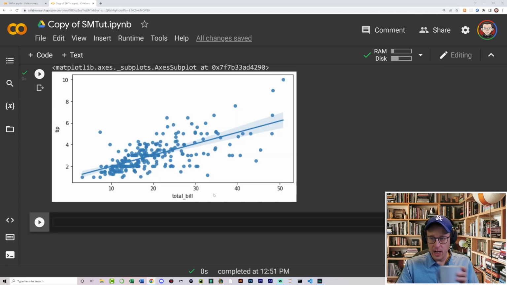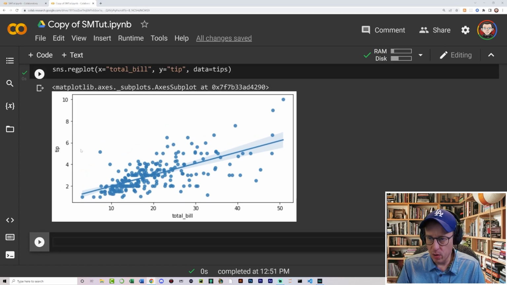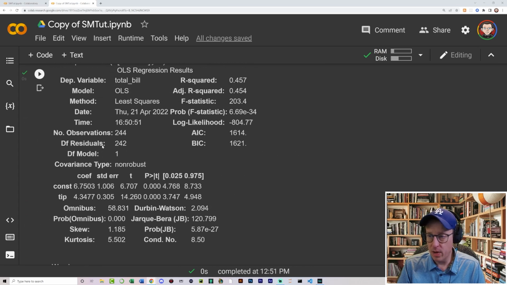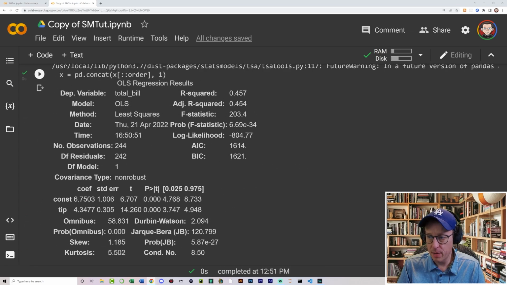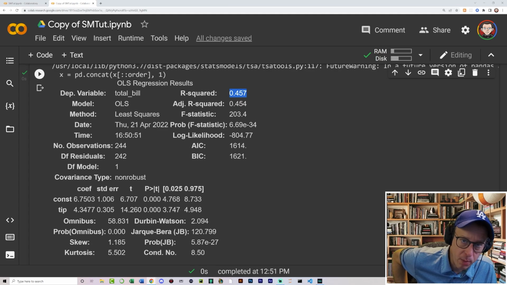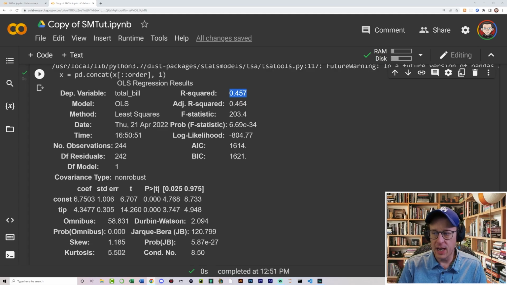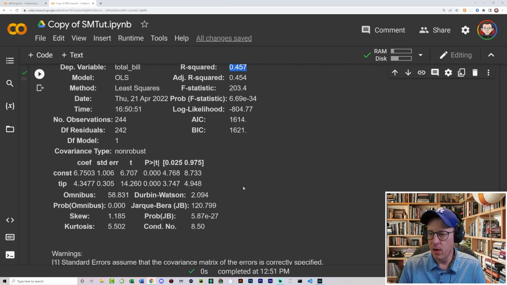And let's run it. And yes, you can see that the slope is dramatically higher. And that, yes, indeed, the total bill is going to have a direct effect on the tip amount that the waiter or waitress should expect. And we already knew that because we checked R squared up here, and it was close to 0.5. You're very rarely going to get anything approaching 1, because that would mean 100% direct correlation.